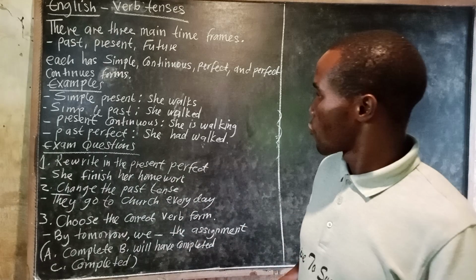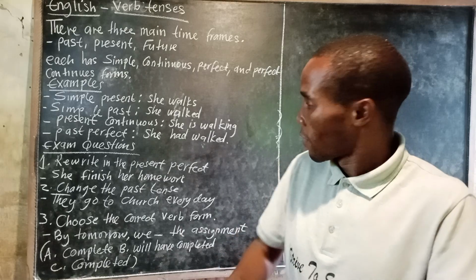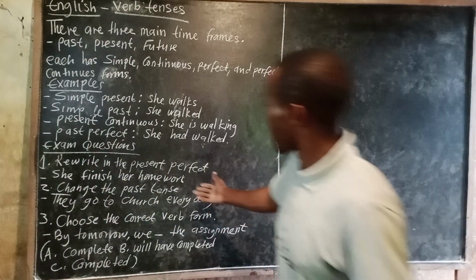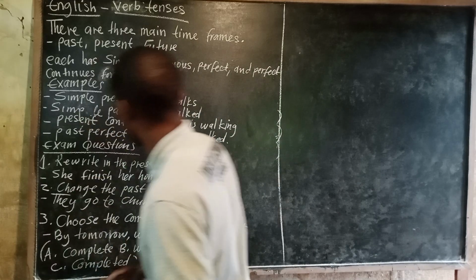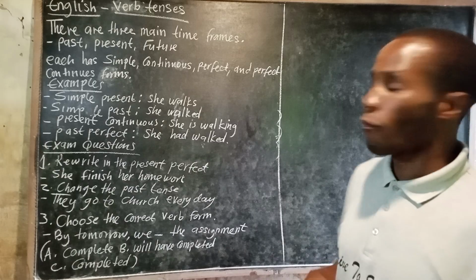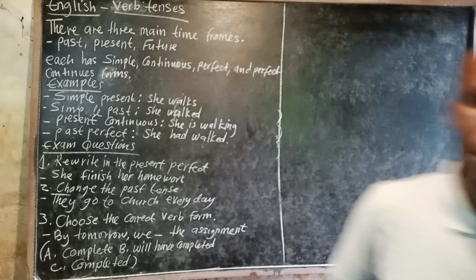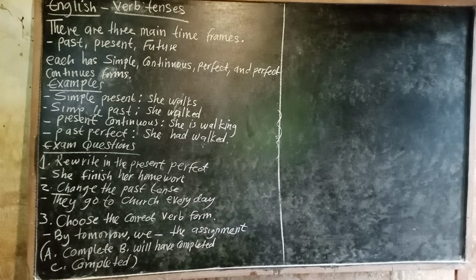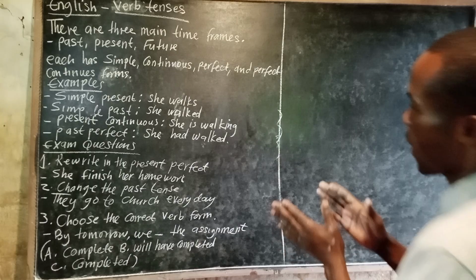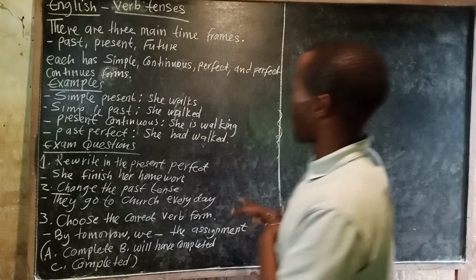So we can come now to exam questions, the way exams have been phrased. One, rewrite in the present perfect. So we want to rewrite this one in the present perfect. She finished her homework. Now we are writing the present perfect.